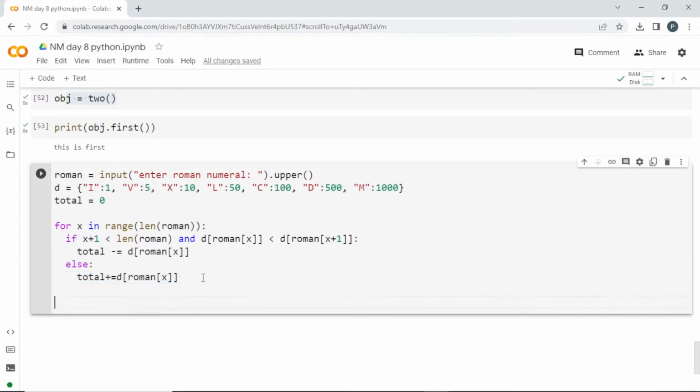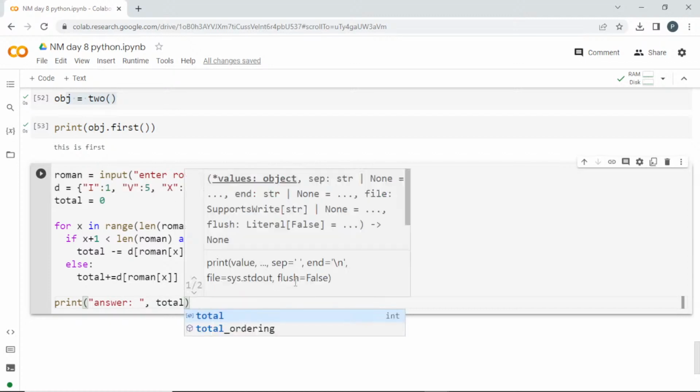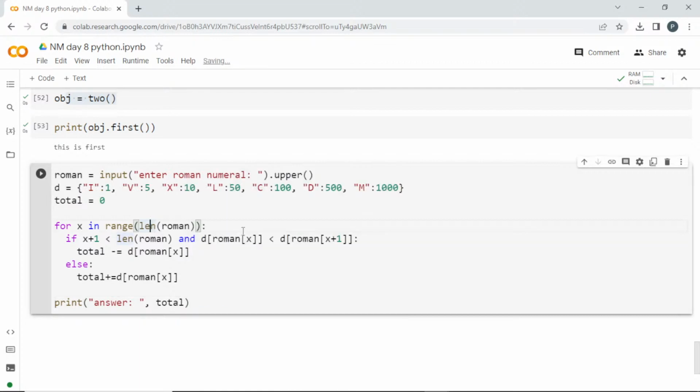Once I have done this, finally I'll print the answer, and then I'll pass this total. Finally I need this total. Can we run it, guys? Can we run and check all the cases? I'll check once again whether it is clear or not. Once it is fine, I'll run this.